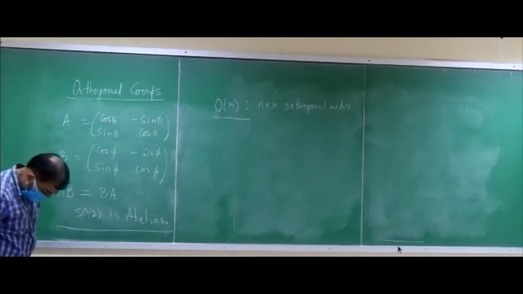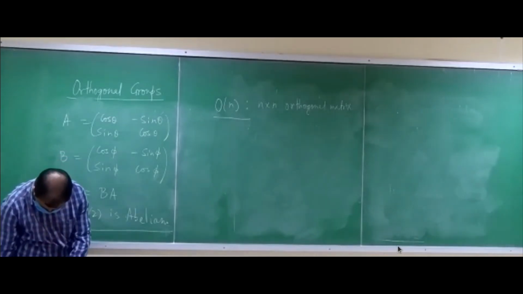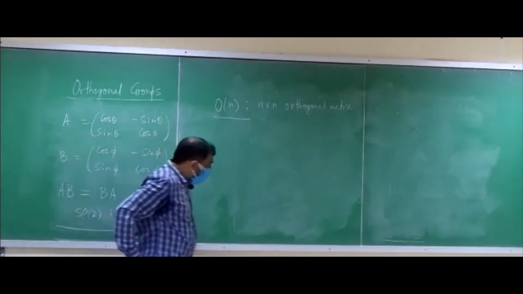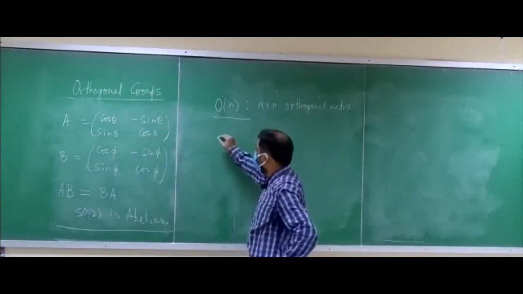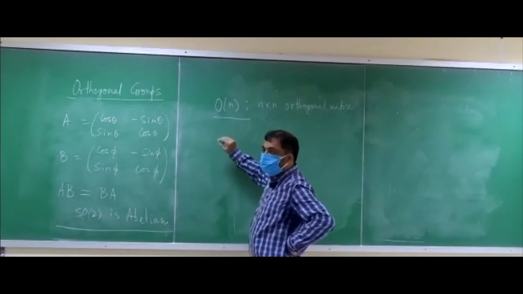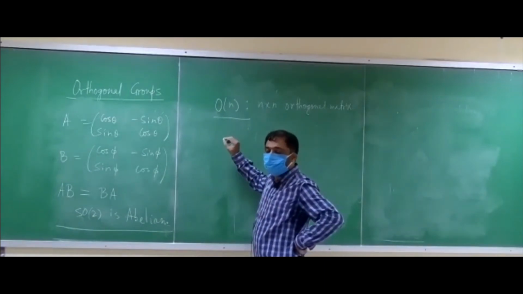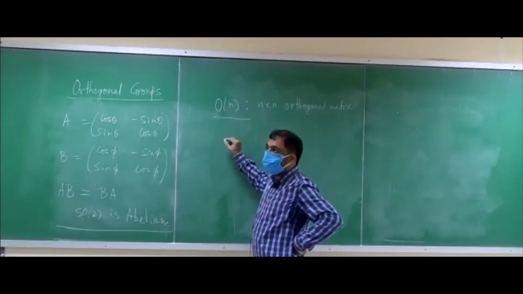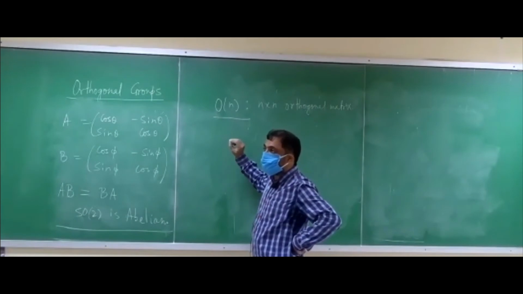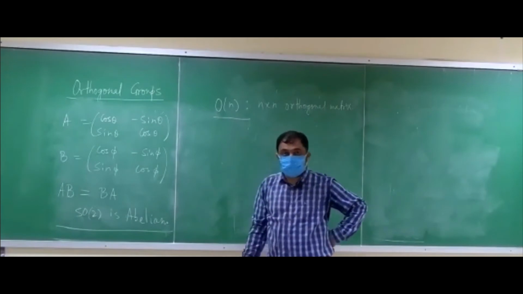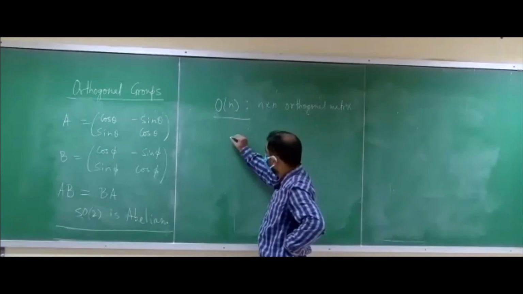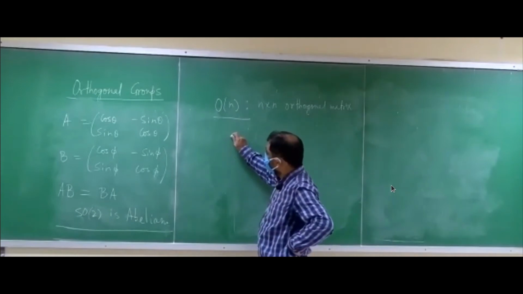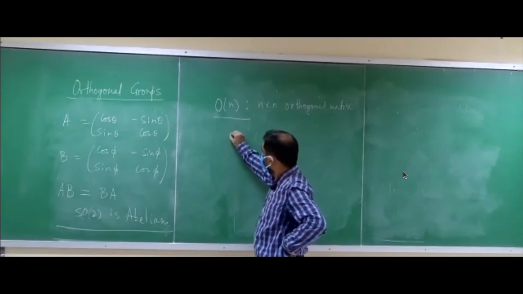So let us do it actually. What you have to find out first is, suppose you have an n cross n real matrix, how many elements are there in that matrix? How many real elements in an n cross n matrix? So it's n squared.